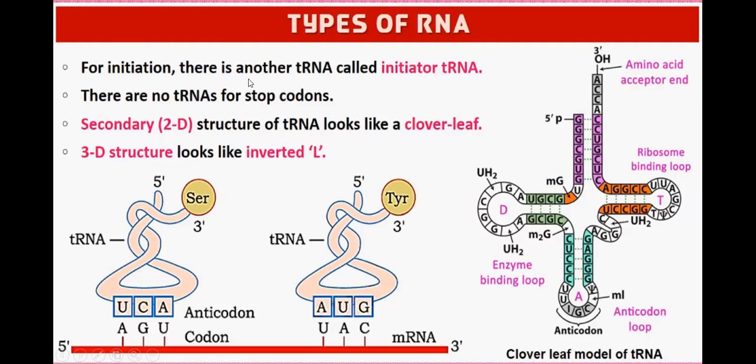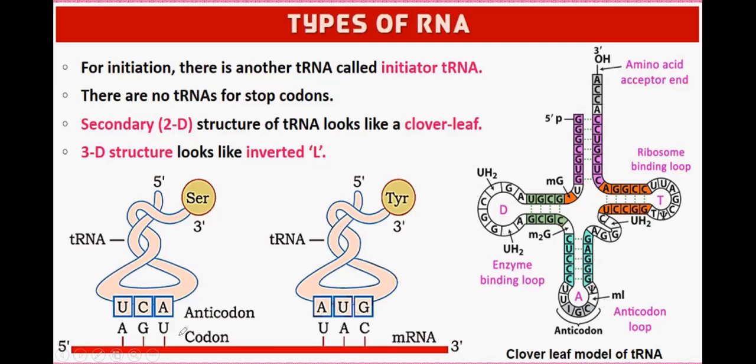For initiation, there is another transfer RNA called initiator transfer RNA. There are no transfer RNA for stop codon. Secondary, that is two-dimensional structure of transfer RNA looks like a clover leaf model. And 3D structure looks like inverted L. Sometimes the question will be: secondary two-dimensional structure of transfer RNA looks like what? Clover leaf. 3D looks like what? Inverted L.